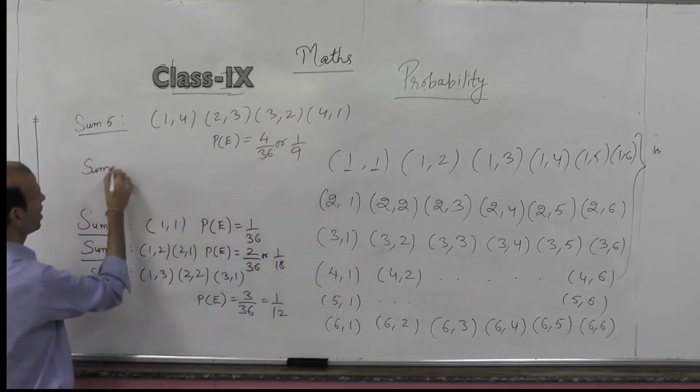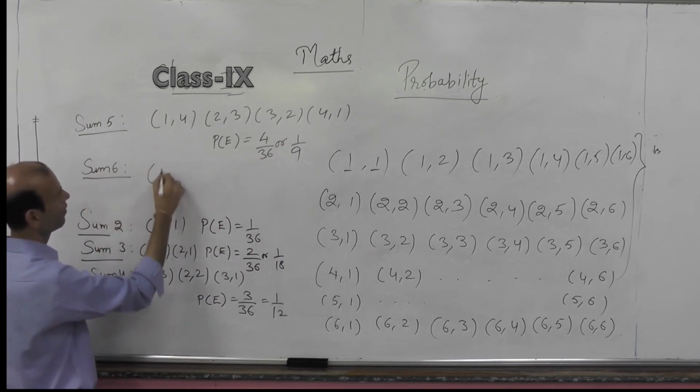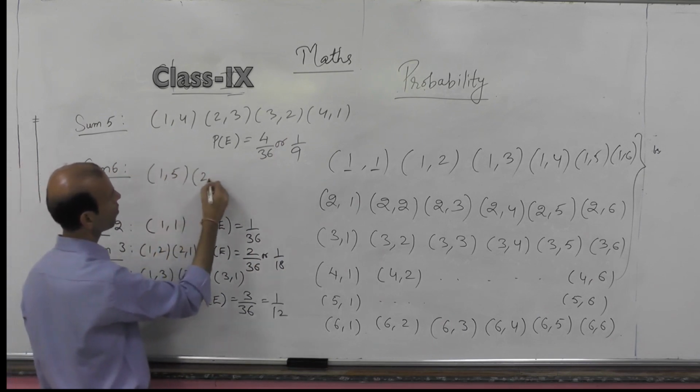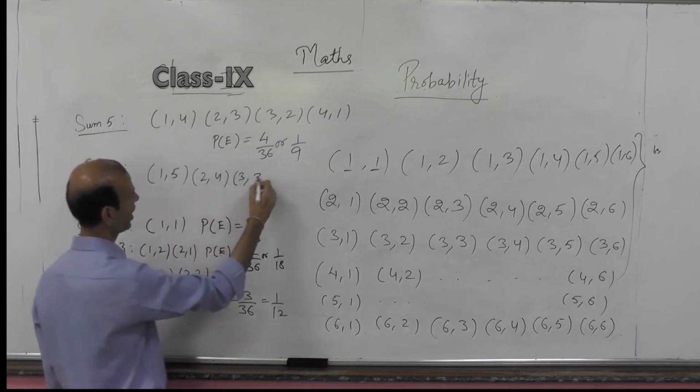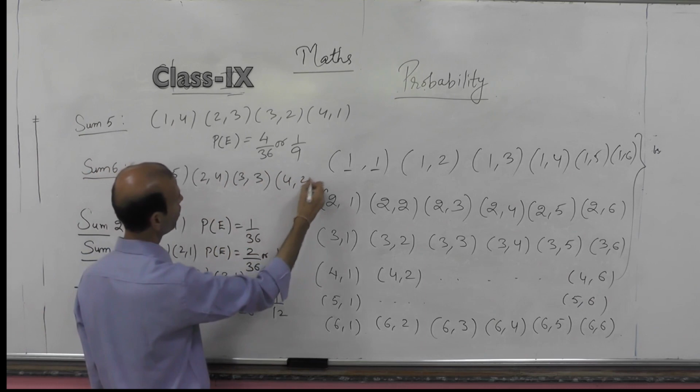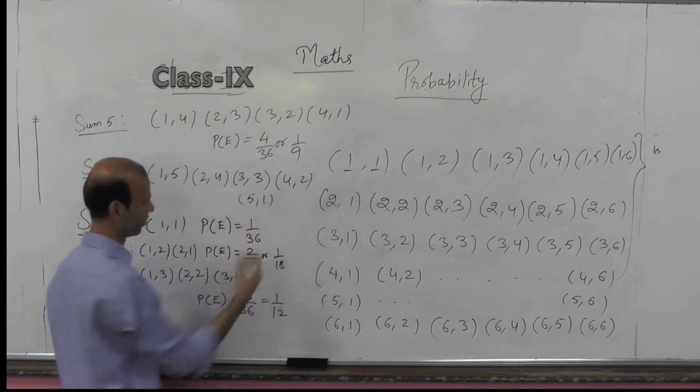Sum equals 6. This is possible when 1, 5, 2, 4, 3, 3, 4, 2 and 5, 1.